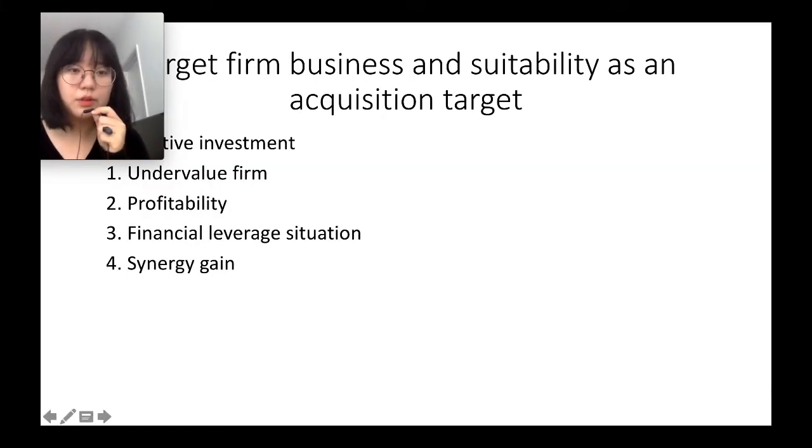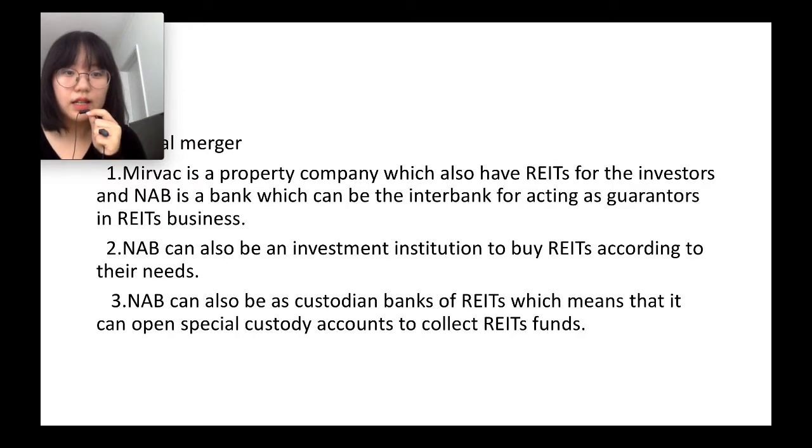Next, I'm going to talk about why this is an attractive investment. First of all, this company is an undervalued firm, and it also has profitability. For the financial leverage situation, it has a higher interest coverage ratio, and after the merger, it will also provide synergy gains. This merger is a vertical merger. The first reason is that Mirvac is a property company which also has REITs. So NAB can be the lender and also an investment institution. They can also be the custodian bank of the REITs.